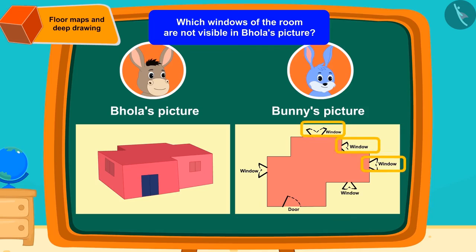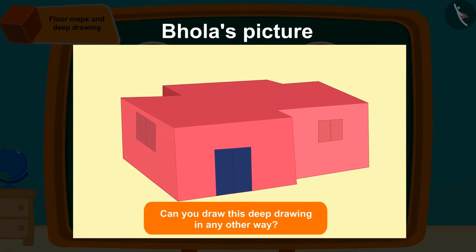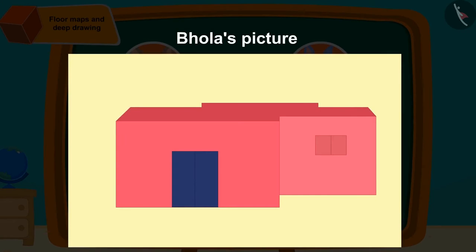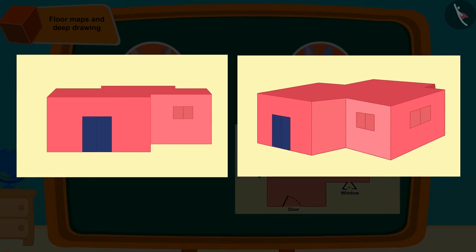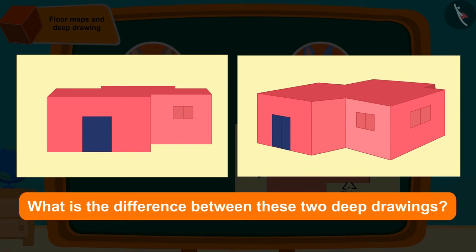Can Bhola make this deep drawing in any other way? You can try to make such a picture in your notebook by pausing the video. Bhola can also make a deep drawing of the room in this way. Children, can you tell what is the difference between these 2 deep drawings?